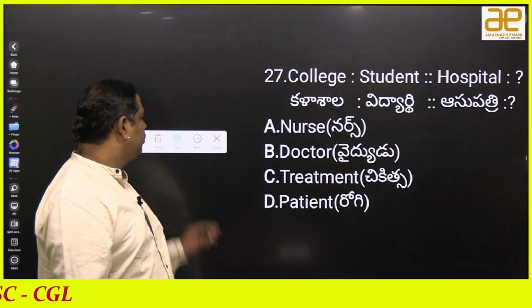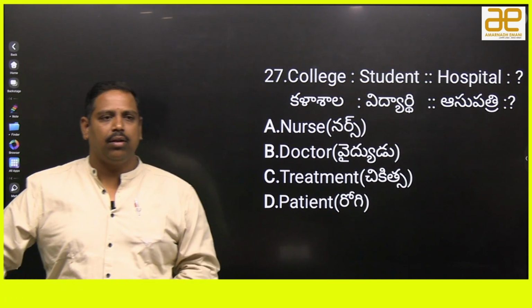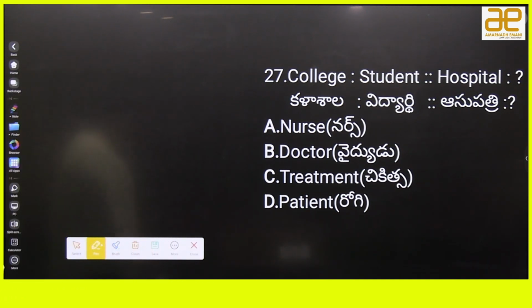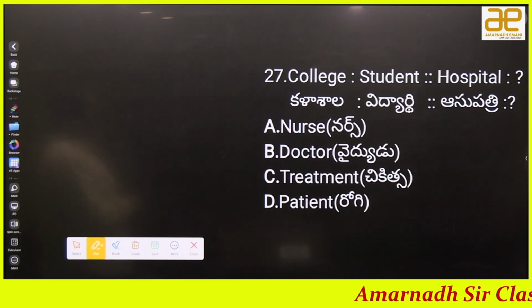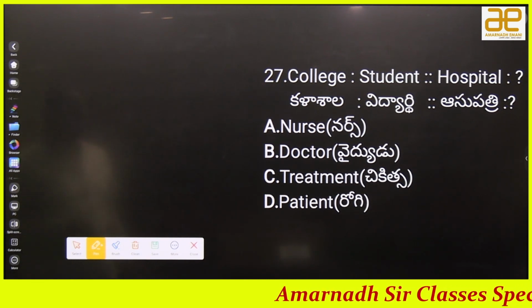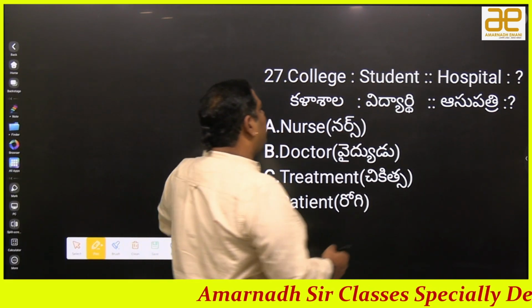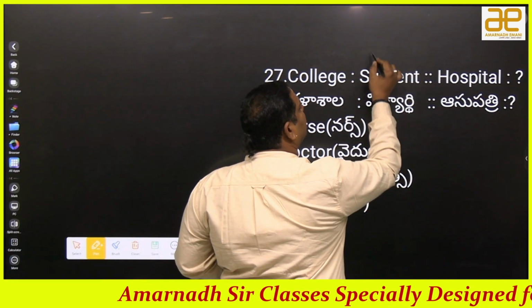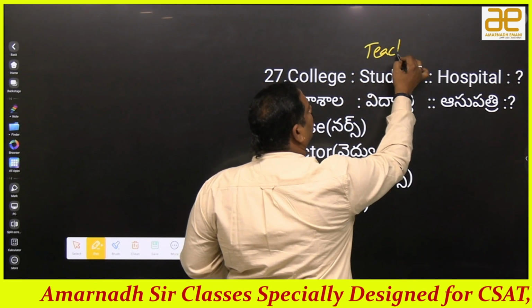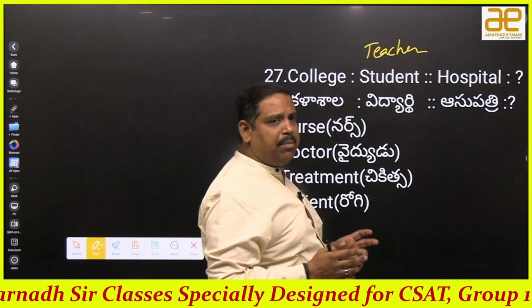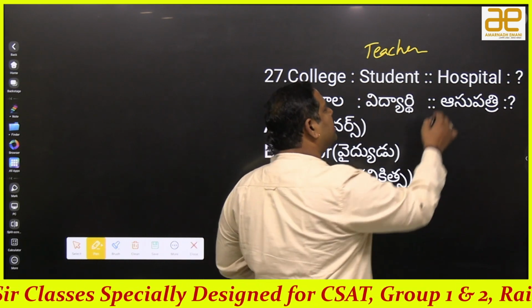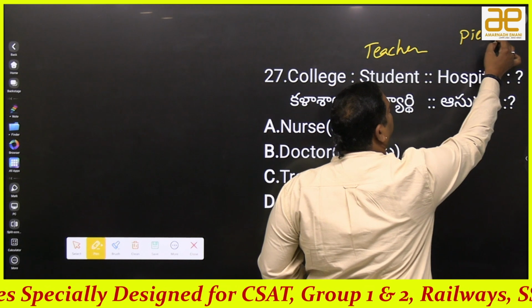College student, hospital. Why is it not doctor? Good. So college student means hospital, definitely the patient, not the doctor. Why? Because for college, the primary purpose is for two members. Number one is student, number two is teacher or faculty. Coming to hospital, hospital is a primary place for two members. Number one is patient, another one is doctor.